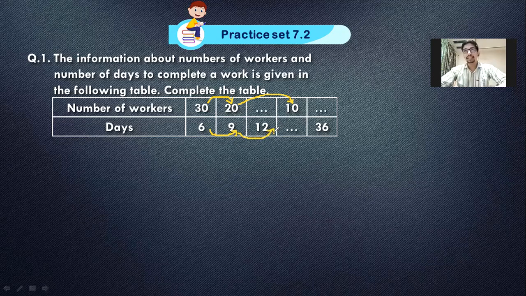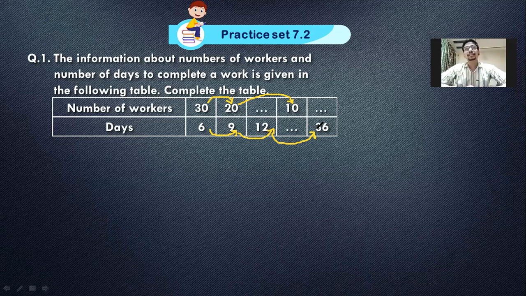Otherwise it is decreasing. From 20 it has gone to 10. मतलब the behavior of number of workers is decreasing. The first quantity, you can say कम हो रहा है, 30 से 20, 20 से 10, it is decreasing. This is my first observation.